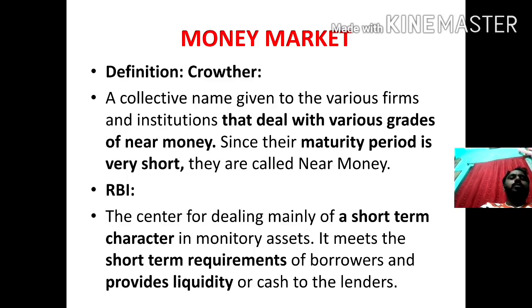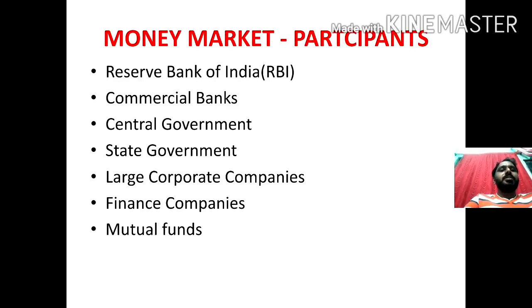Then to fulfill the short-term requirements, the money market is here. Then it provides liquidity, quick liquidity. That means we can easily convert our funds, our assets, into cash. That is called liquidity. So a market that possesses these three qualities is called the money market.